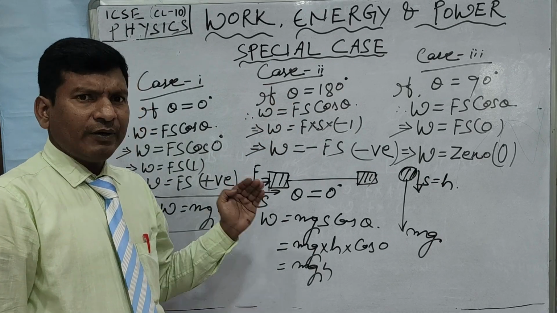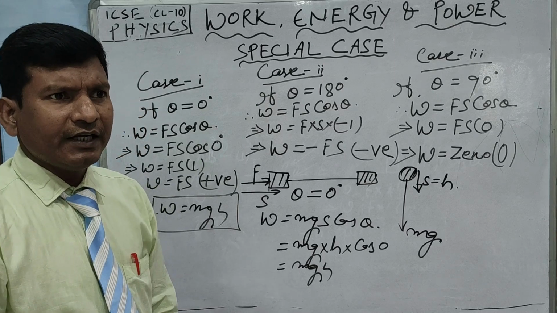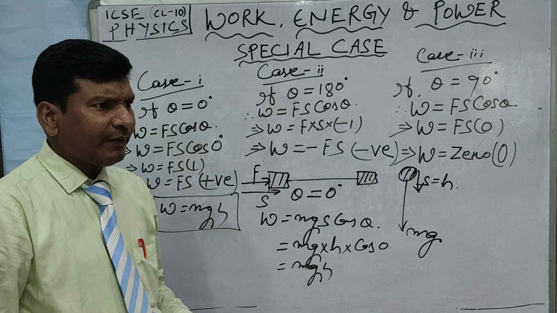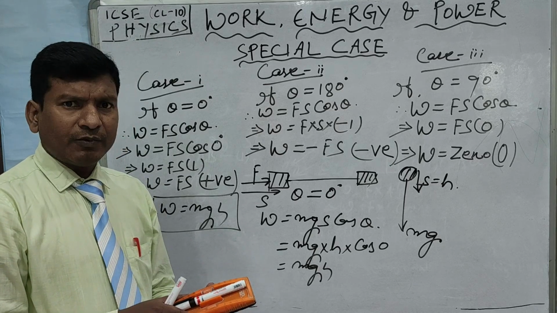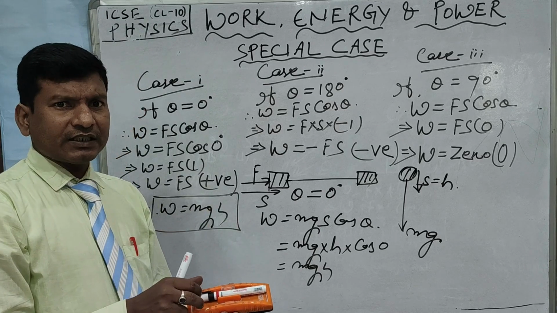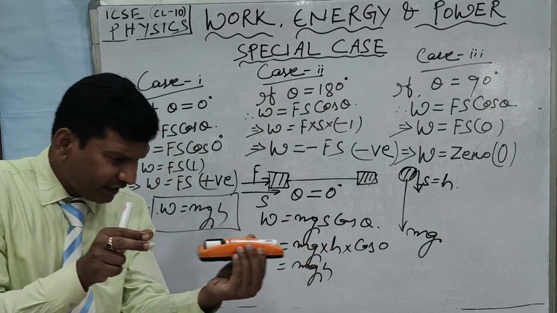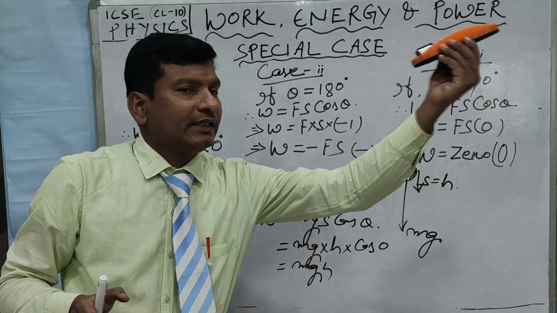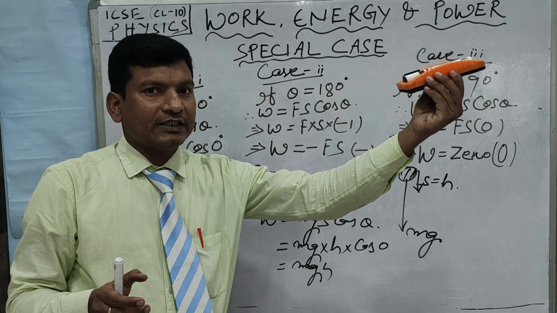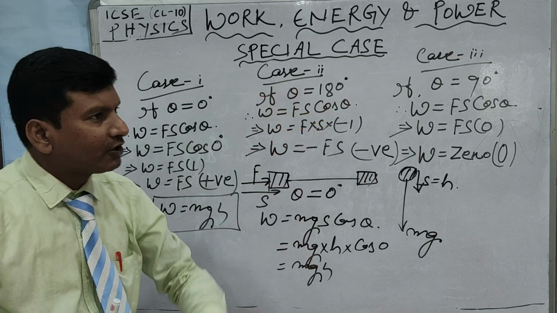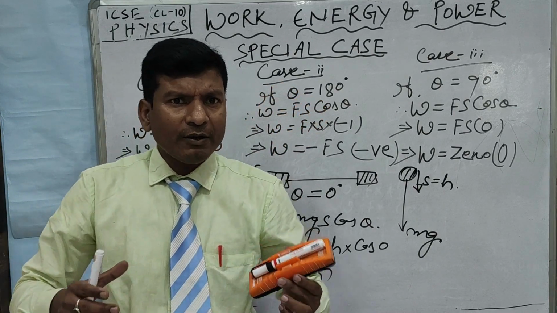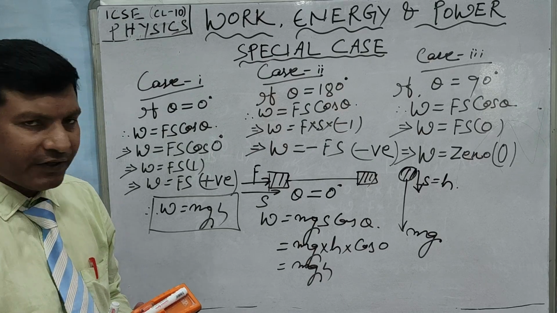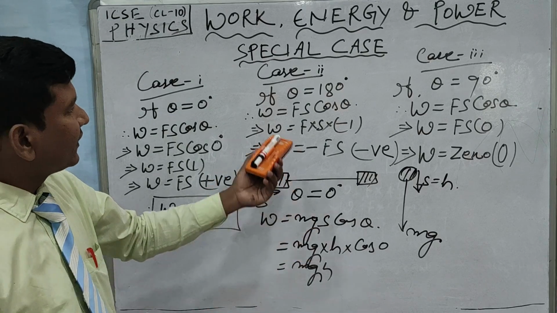It means that when you apply the force onto the body and the body moves in the opposite direction of the applied force, how does it happen? I'll apply a force onto the body and the body moves in the opposite direction. Say I am pulling the duster towards me, and the duster has to move towards that side. So this is the case when we take theta equals 180 degrees. But how is it possible? Is it possible? Yes, it is possible. I will be giving you the example. Before that, you understand this.